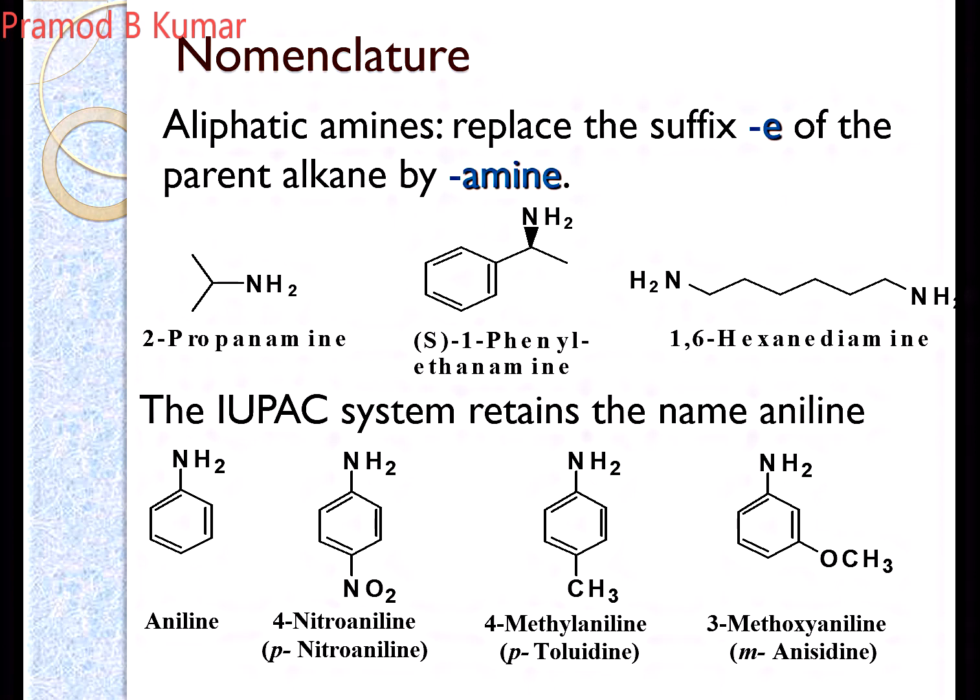Next, another example, diamine. Depending upon the position, if there are 2 amino groups, at which position? There are 6 carbon atoms in this particular structure, and the 2 amino groups are at the first and the 6th position. That's why they are known as 1,6. First you have to name at which positions the amines are, followed by hexane, and since there are 2 amino groups, it is known as hexanediamine. So this is how you do the nomenclature of your aliphatic amines.